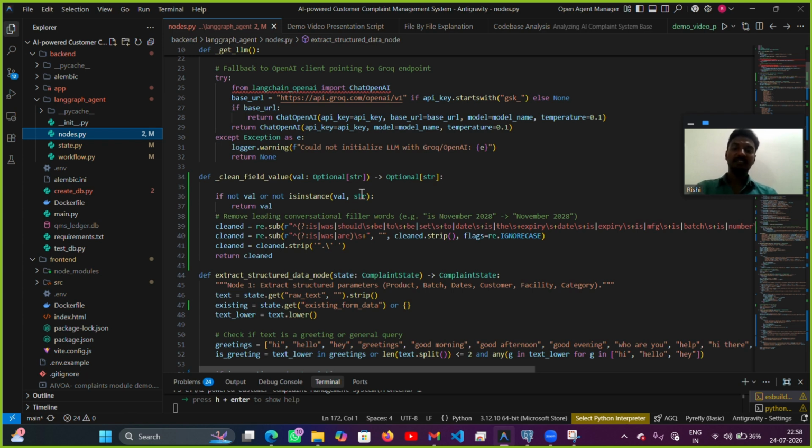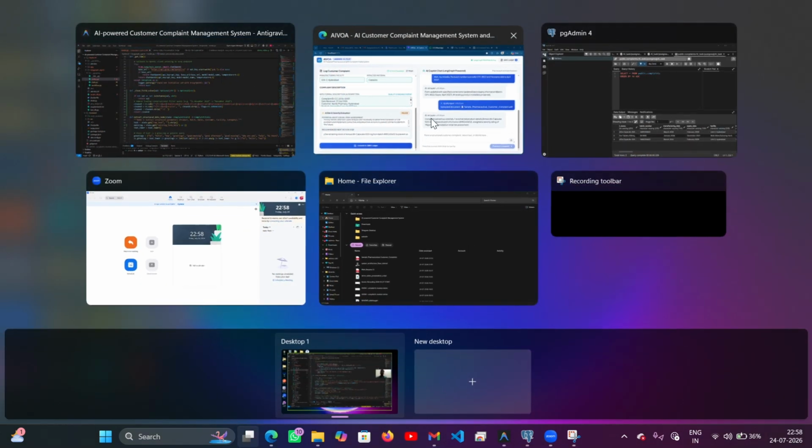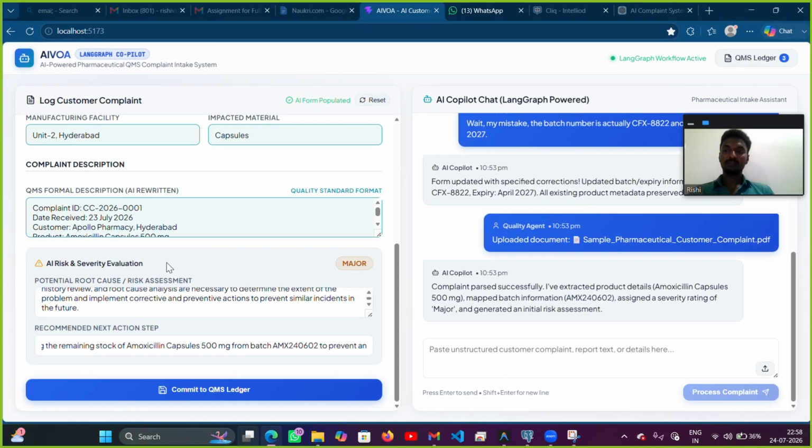The front end is completely built with React and Redux Toolkit. For the interface, I used a modern split screen layout. The left panel displays auto-populated complaint fields. The QA specialist can review or manually override any extracted value.